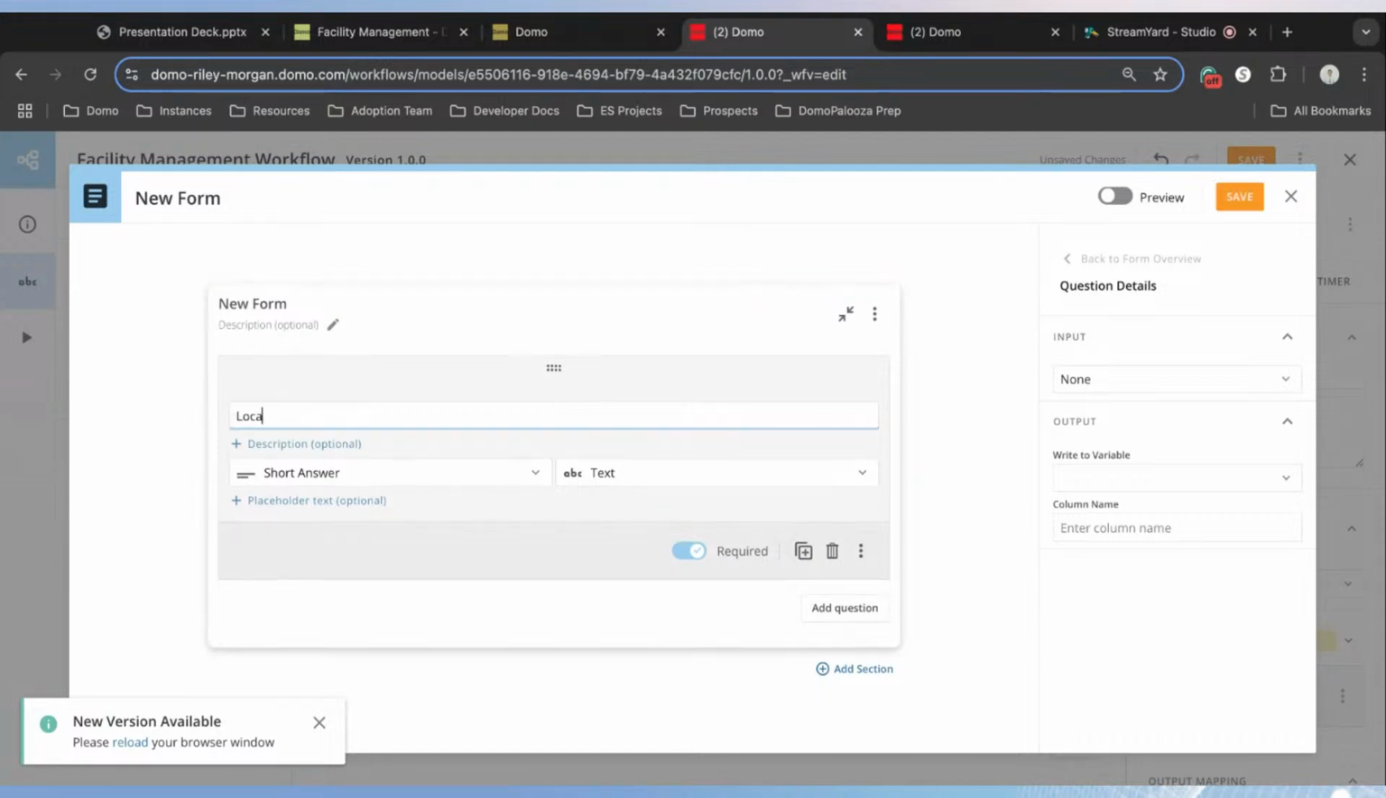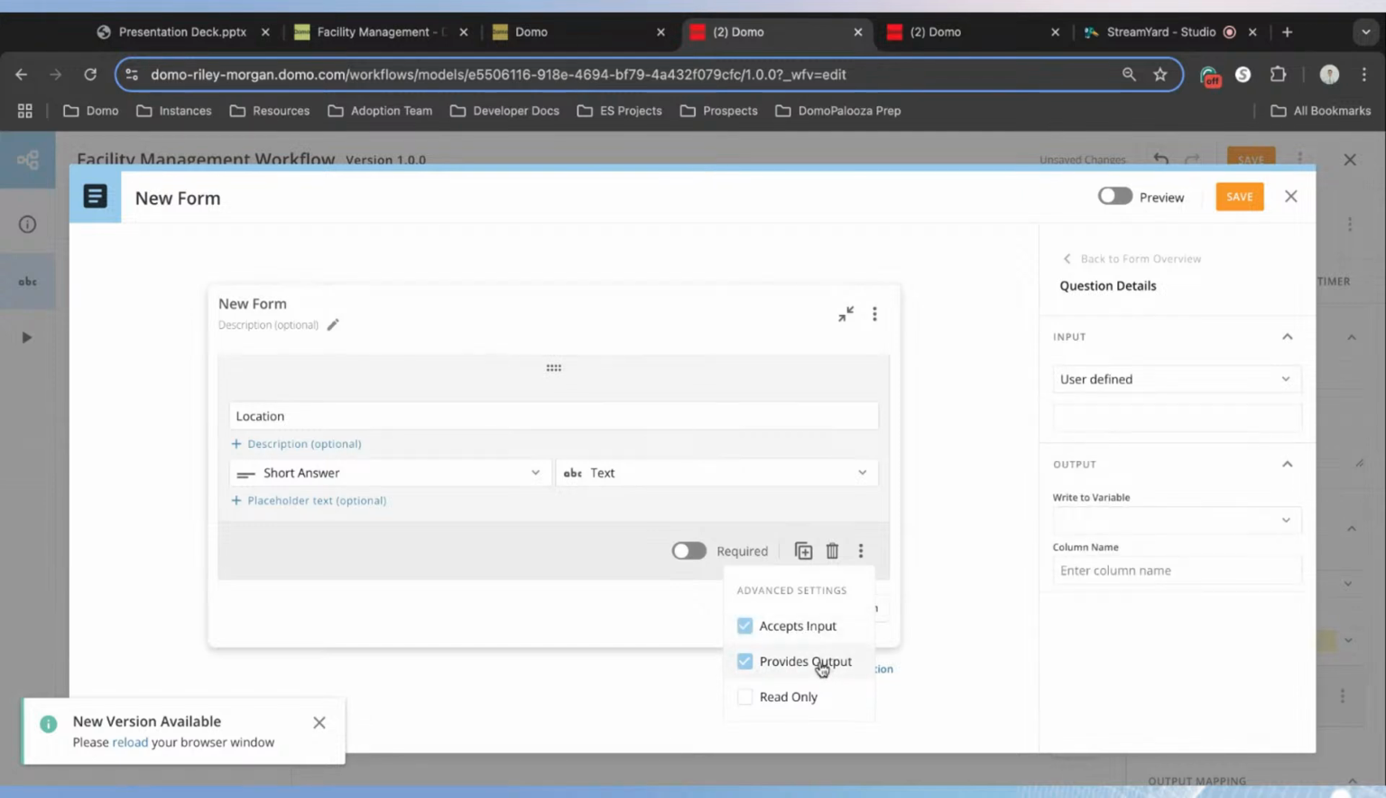And so we're going to put in the field location. And right now it's wanting us, the user, to submit some sort of information for this question. And so what we're going to do instead is we're going to make this a non-required field, and we're going to adjust the advanced settings for this. We're going to change it to where it accepts an input. So we're going to give some sort of information. We're no longer going to provide an output, meaning that the person's not going to fill out the response to this. And we're going to make it read-only.